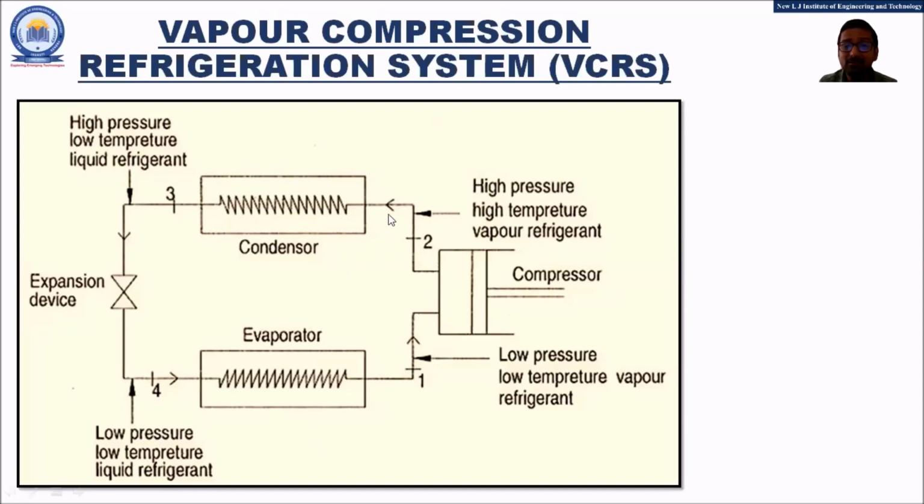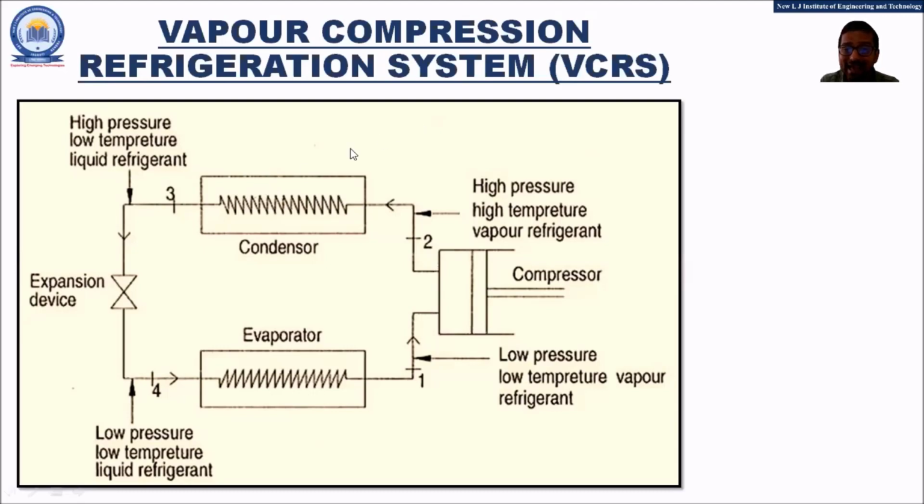When the high pressure, high temperature vapor refrigerant is flowing in the condenser, it will come in contact with the cooling medium. So the condenser will be rejecting the heat to the cooling medium, or it can be considered it will be rejecting the heat to the outside atmosphere.